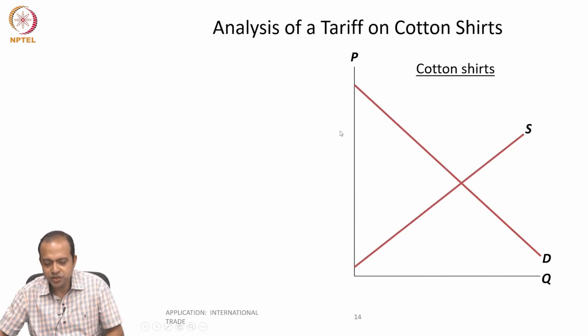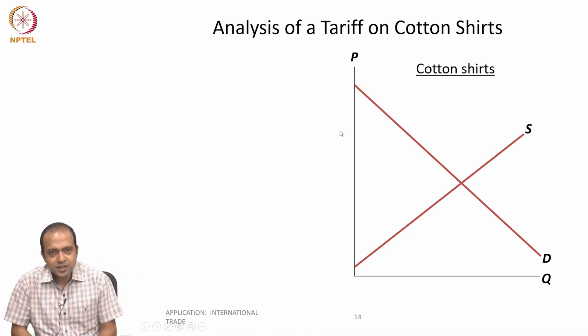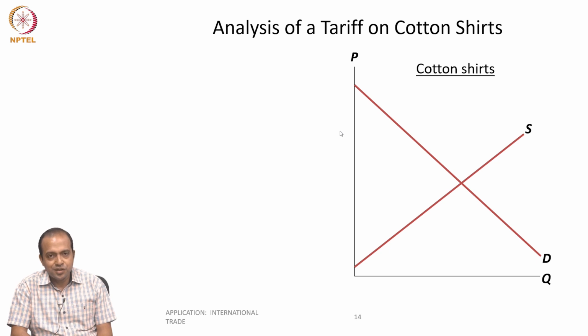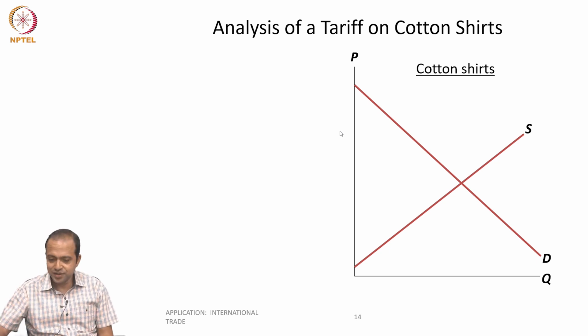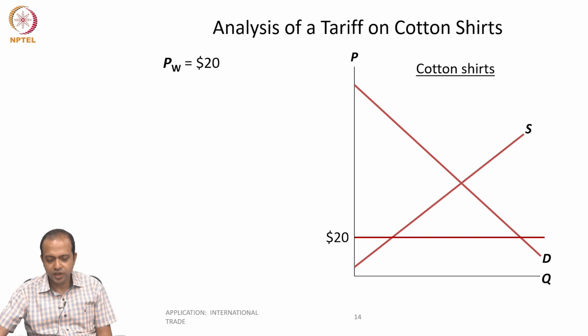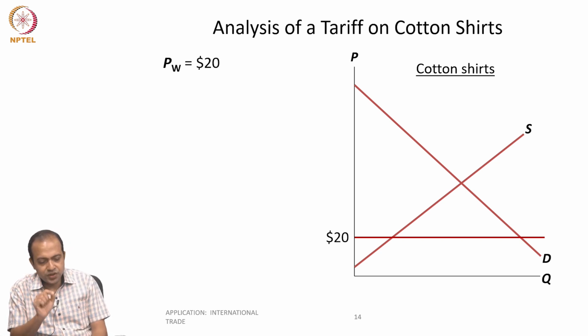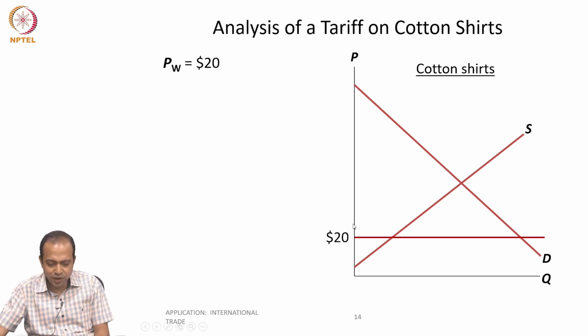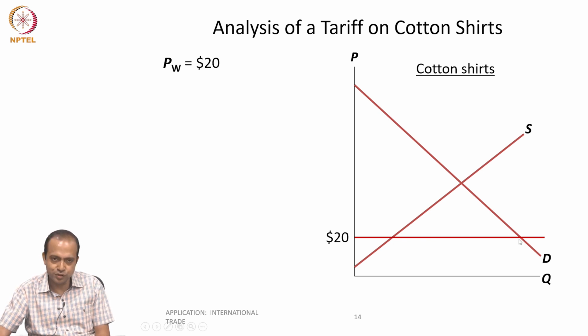Now use this simple diagram of demand and supply and let us see what would be the consequence of this tax on imported shirts. This is the price earlier, $20, the world price. At the world price of $20, suppliers can supply only this much, but there is a huge demand for cotton shirts.